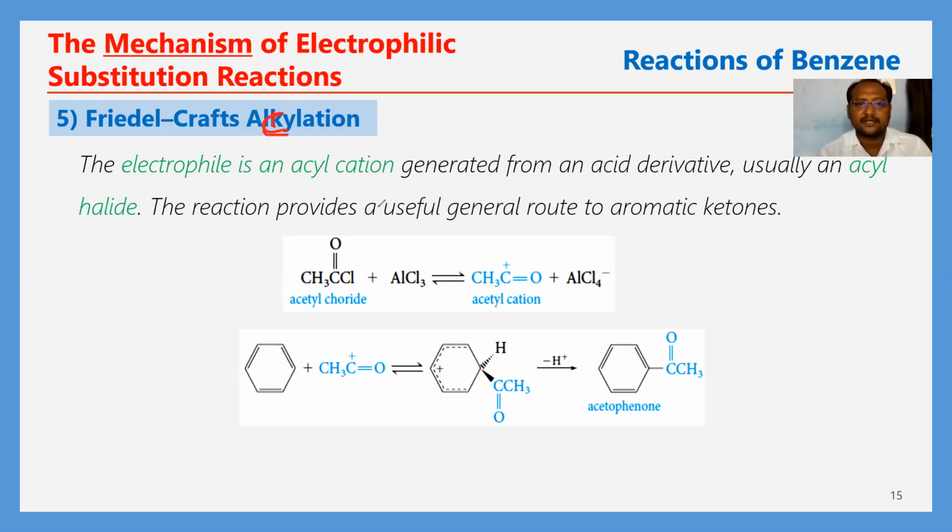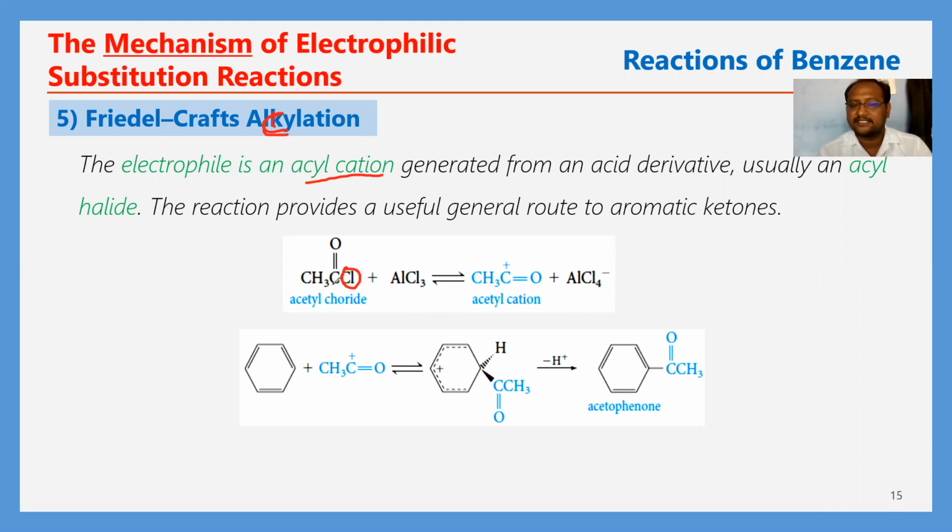Okay, in this Friedel-Crafts acylation, the electrophile is an acyl cation. Usually acyl halides are used here. This is an acyl halide. So the electrophile is the acyl cation. The elimination of Cl minus is taking place. The Cl elimination takes place along with the bond pair of electrons between C and Cl.